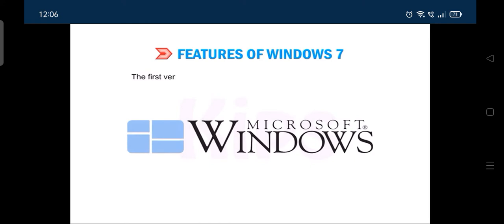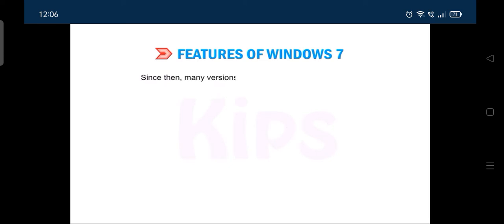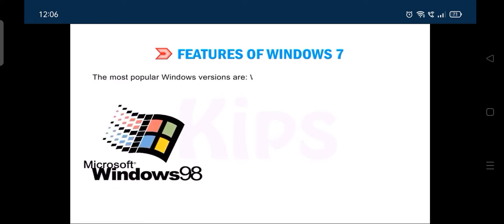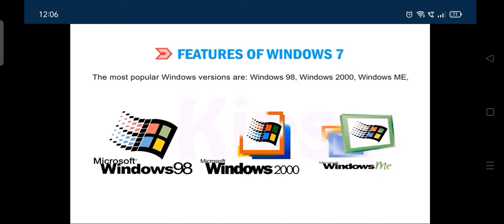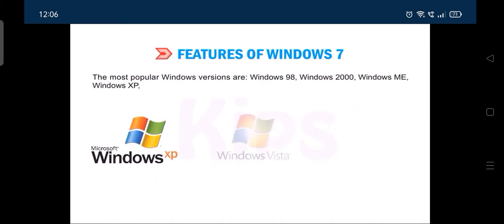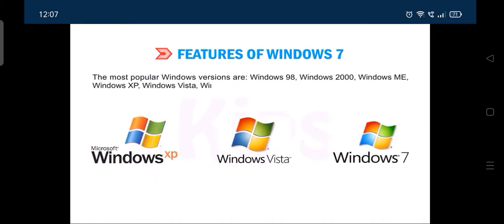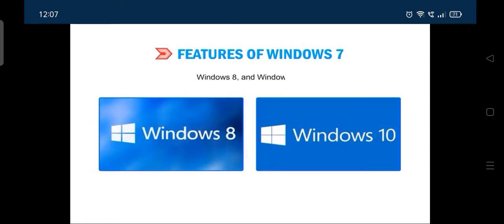The first version of Windows operating system was Windows 1.0. Since then, many versions of Windows have been released. The most popular Windows versions are Windows 98, Windows 2000, Windows ME, Windows XP, Windows Vista, and Windows 7. Windows 8 and Windows 10. Windows has become very popular because of the following features.